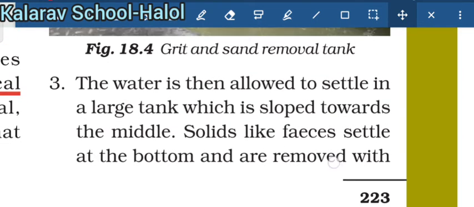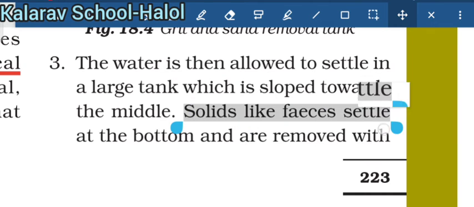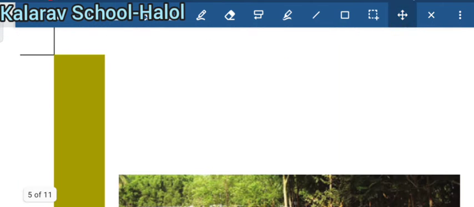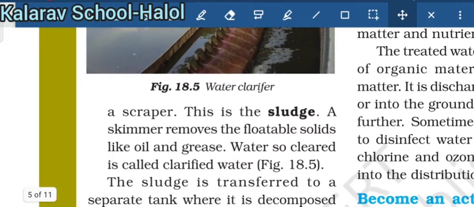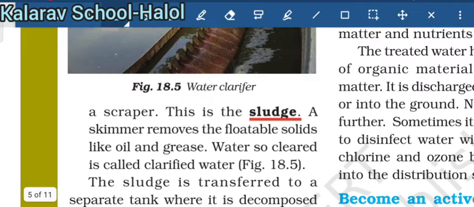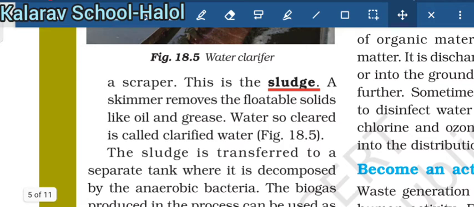Next, the water is allowed to settle in a large tank which is sloped towards the middle. Solids like feces settle at the bottom so they can be removed easily. You can see here the water clarifier. A scraper removes the sludge. Sludge is the solid waste. A skimmer removes floatable solids like oil and grease. After removing the sludge and the oil, the water is so clear it is called clarified water.